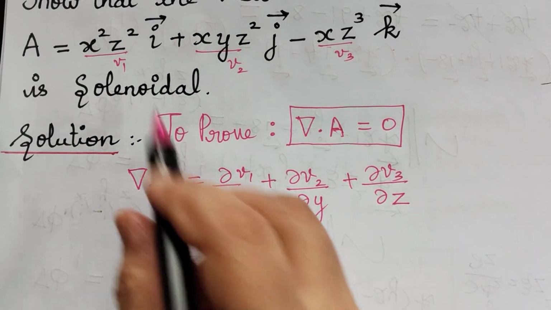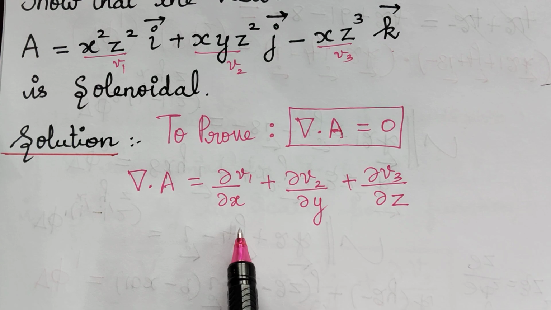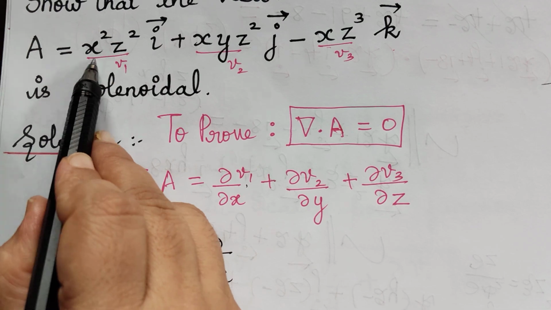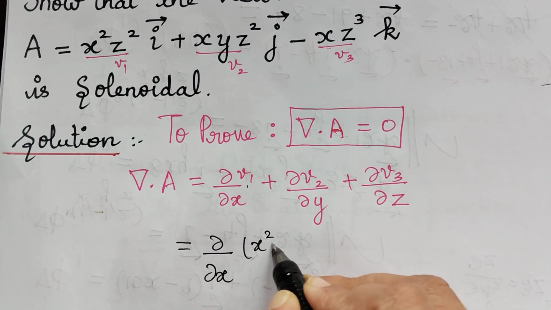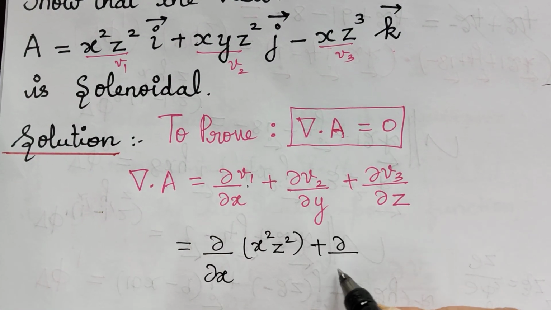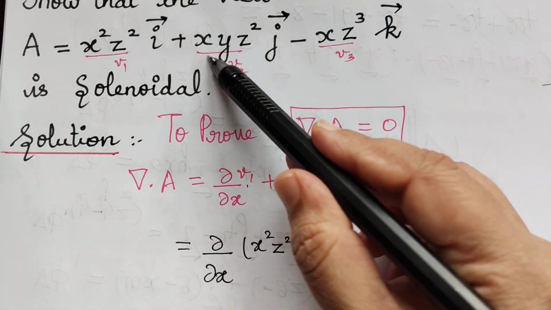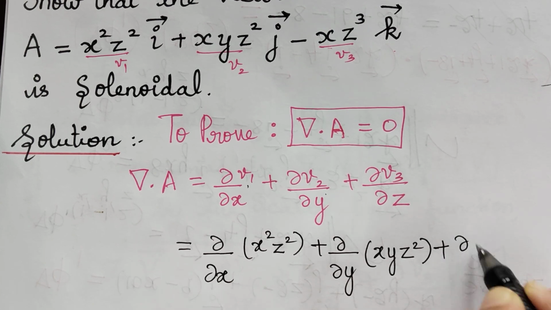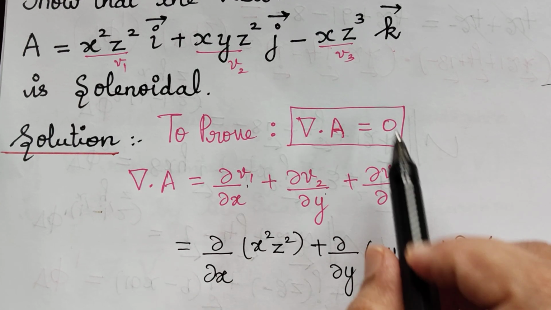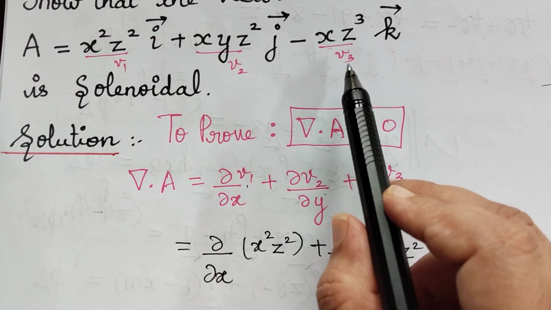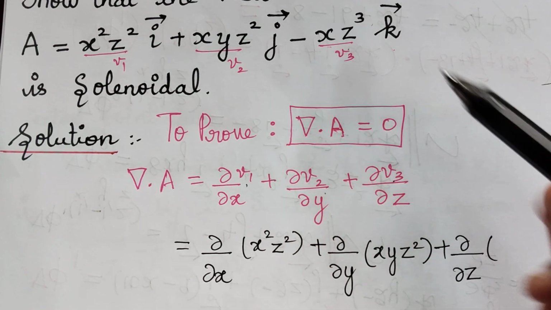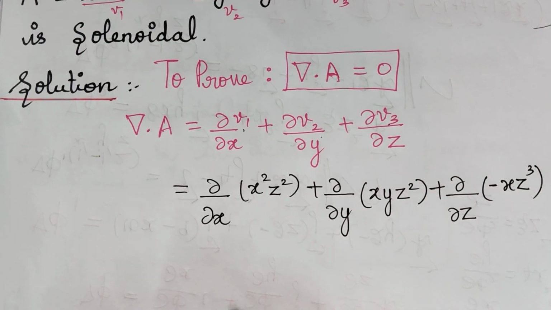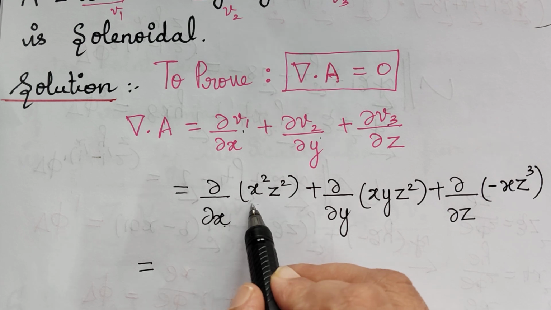So substituting each of these values over here, we get this to be equal to dou by dou x of what is v1? Here we have x square z square. So dou by dou x of x square z square plus dou by dou y of v2. v2 is xyz square. So xyz square plus dou by dou z of v3. What is v3? Negative xz cube. So this minus xz cube which we will substitute here.